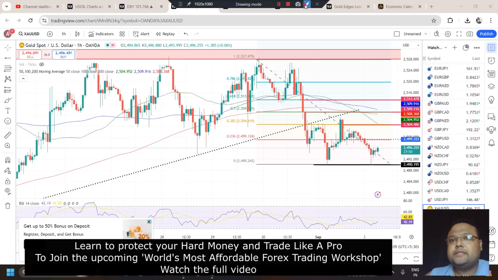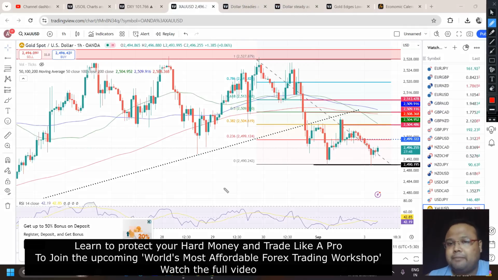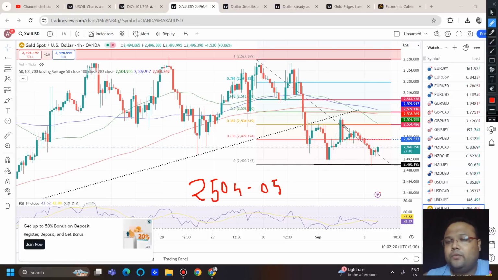So before US session, if we see gold going up, then we have two or three selling opportunities around 2504, 2505. Why do we have a selling opportunity here? Because of the FIBO 38.2% retracement level, and you can see we have the 50 moving average coming down. Right now we don't have much volume in the market, so if market goes up also we can expect some sort of resistance. If market receives some resistance or selling pressure, we can hit the sell button.